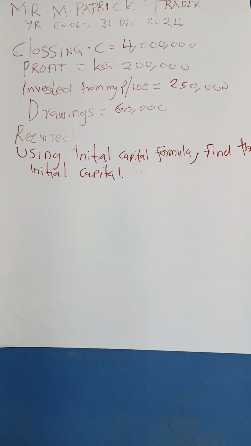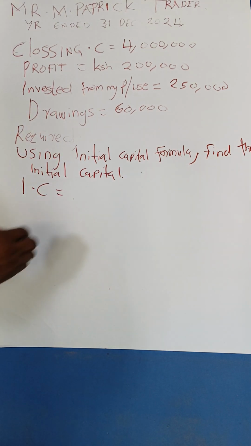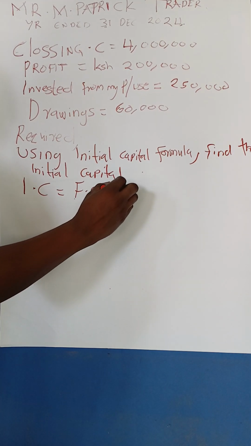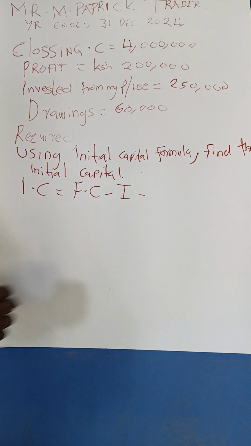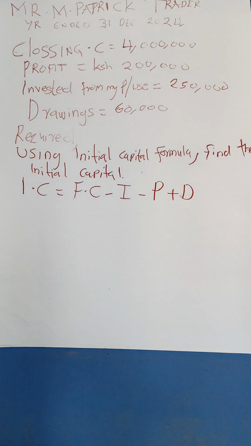So to calculate initial capital, we said initial capital is equal to final capital, less additional investment, less also the profit I made, then you add the drawings. So it's very easy.